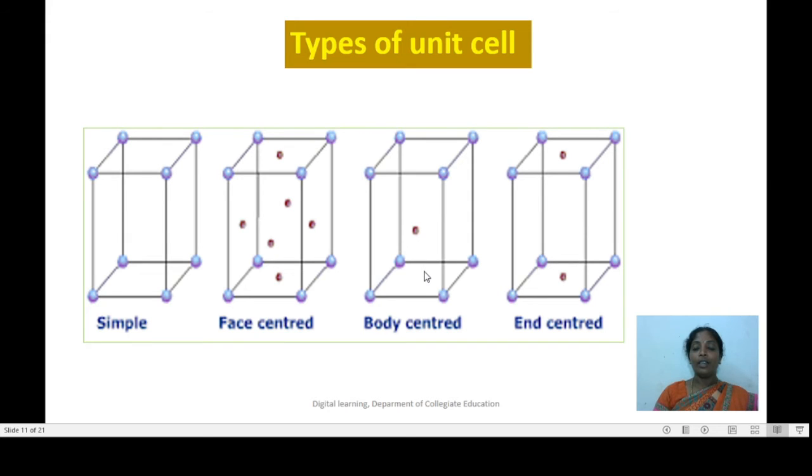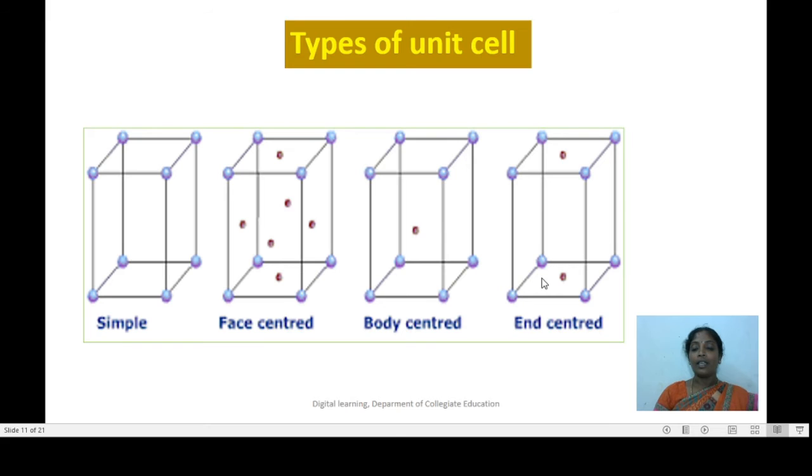And if the unit cell is having not only the lattice points at the corners, if it is having one more lattice point inside the unit cell, then such a unit cell is called a body-centered unit cell, and it is denoted by the letter I.